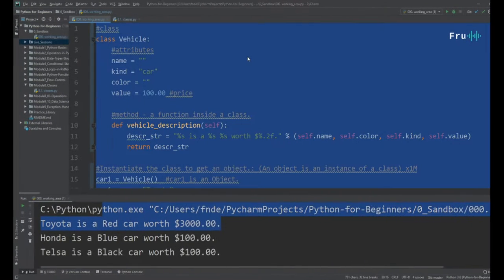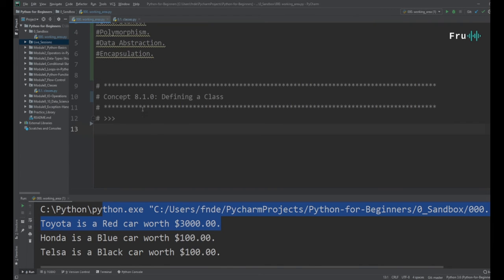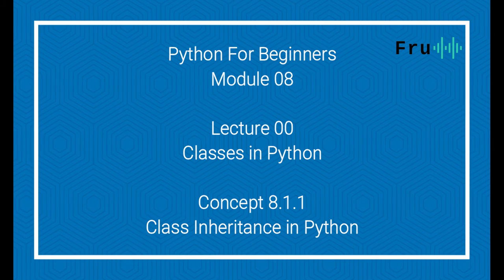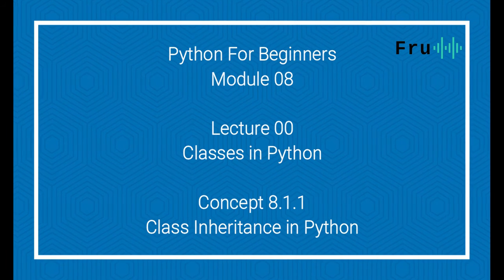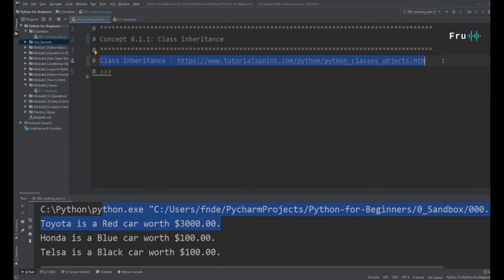Now I'm going to cancel all of this because it's going to take us into the next module. First of all, the module that we just looked at was module 8.1, defining a class. Now the module that we're going to move into will be module 8.1.1, which is class inheritance, and you can read more about class inheritance from this link on Tutorialspoint.